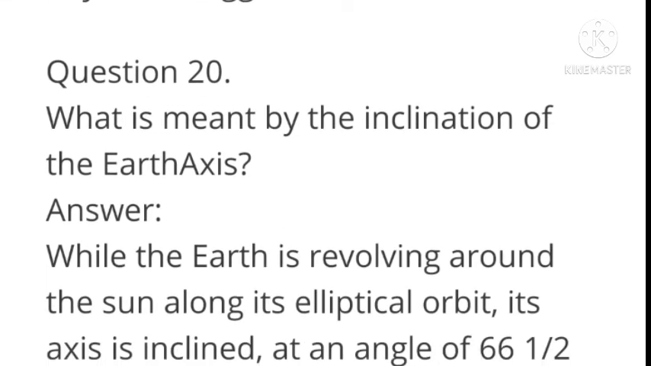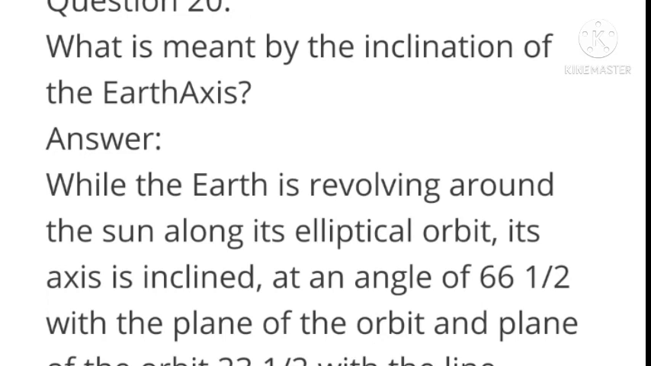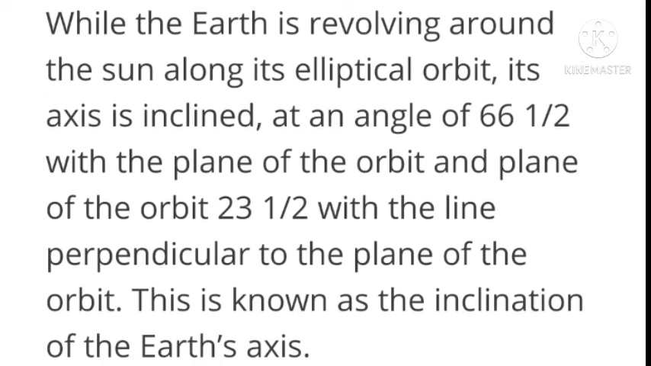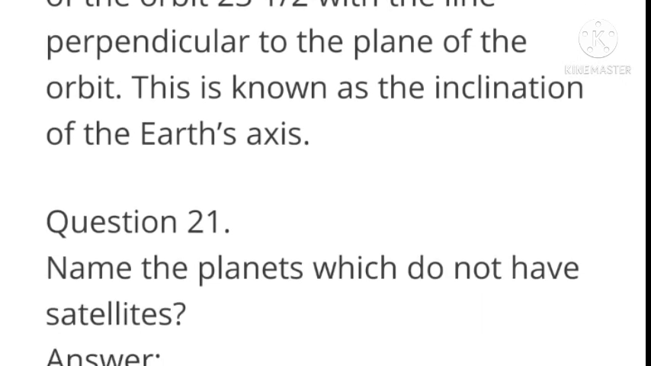What is meant by the inclination of the earth's axis? Answer, while the earth is revolving around the sun along its elliptical orbit, its axis is inclined at an angle of 66.5 degrees with the plane of the orbit, and 23.5 degrees with the line perpendicular to the plane of the orbit. This is known as the inclination of the earth's axis.